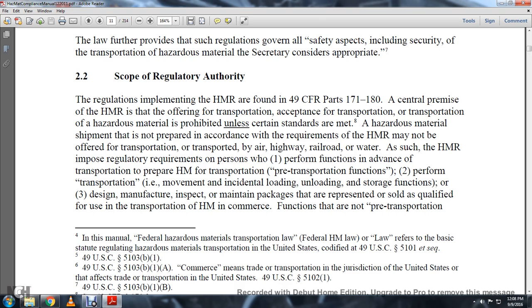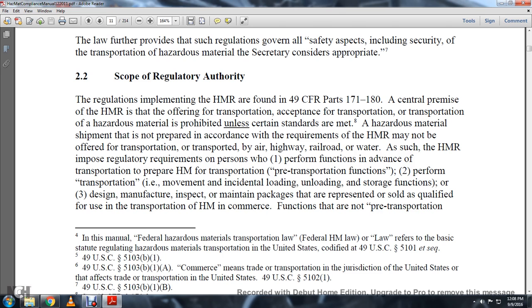As such, the Hazardous Material Regulations impose requirements on a person who: 1, performs the advance activities of preparing a hazardous material for transportation, known as pre-transportation functions; 2, performs transportation movement, including incidental loading, unloading, and storage functions; or 3, designs, manufactures, inspects, and maintains packaging that is represented as sold and qualified for use in the transportation of hazardous material in commerce.